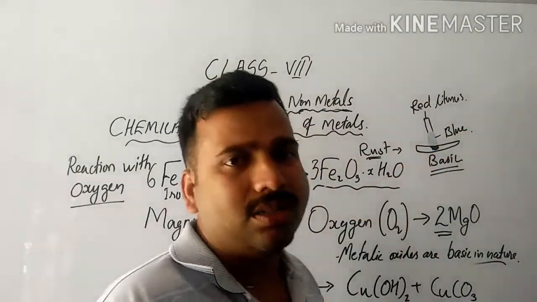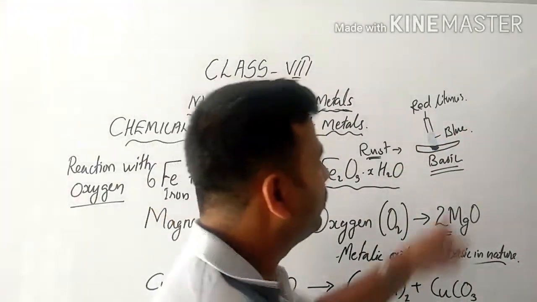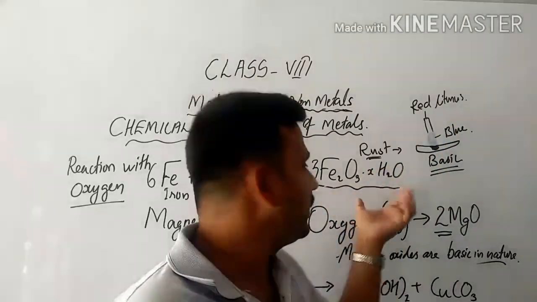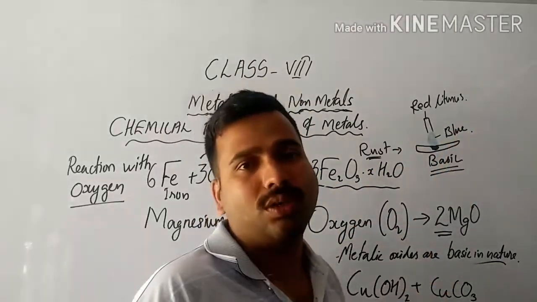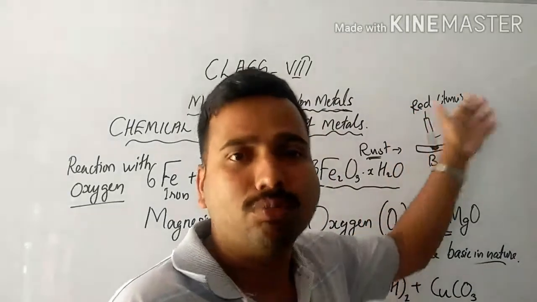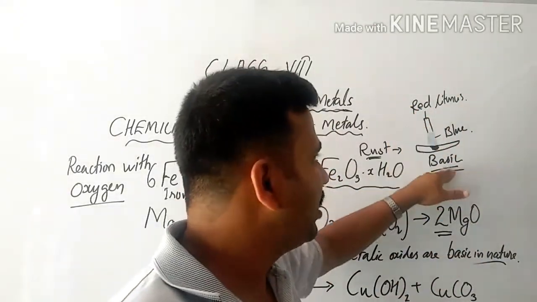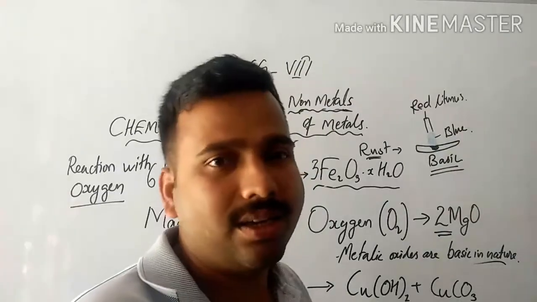So what does it mean? It means that the given substance, rust, is changing red litmus to blue. So the given substance is basic in nature.